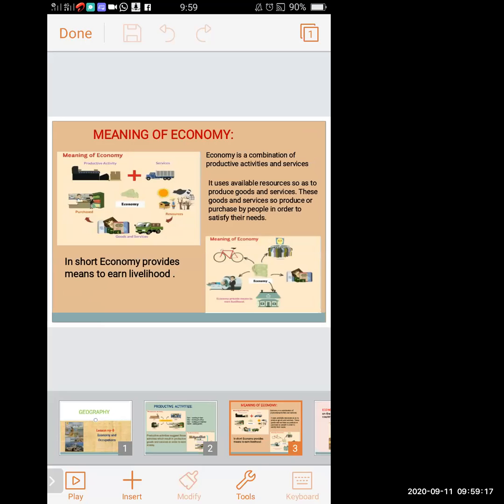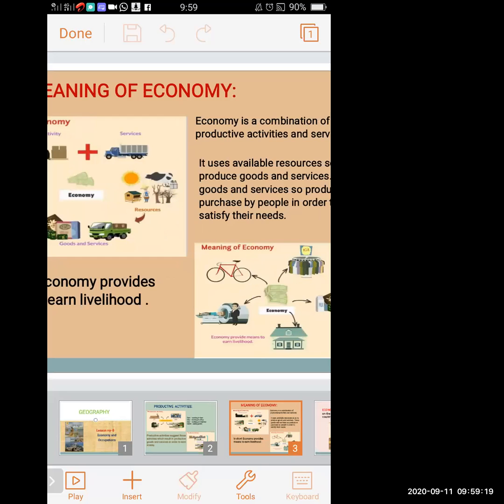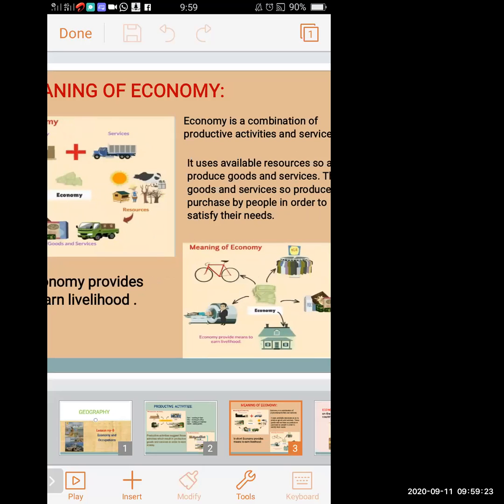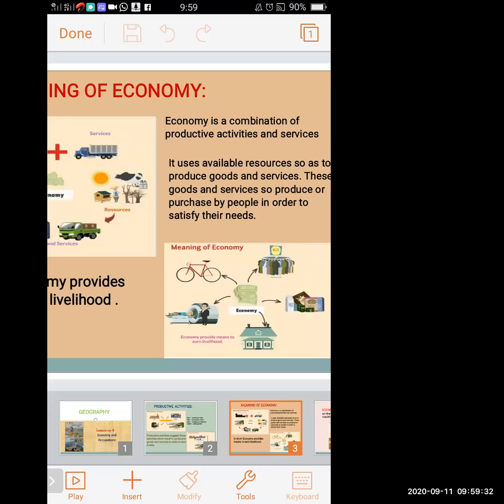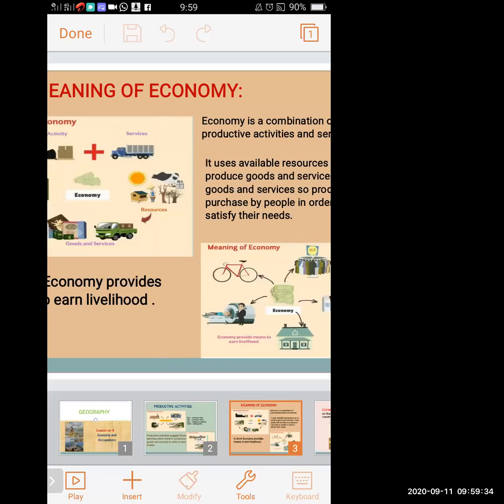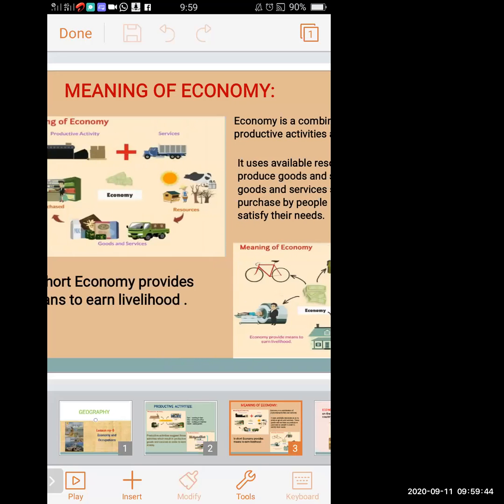Economy means money. Money is earned to satisfy our demands, to earn a livelihood, and to live our life comfortably. We need clothes, we need a cycle or transportation facility, we need a house, we need money, we need books, we need everything. Everything we can get is possible only because of money. So in short, economy provides the means to earn a livelihood.